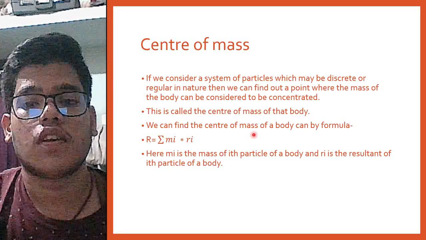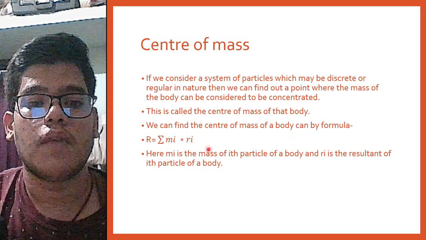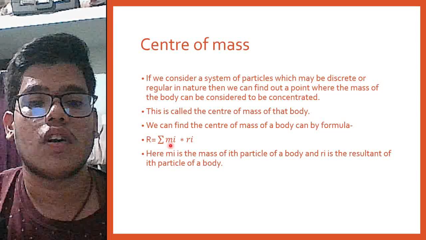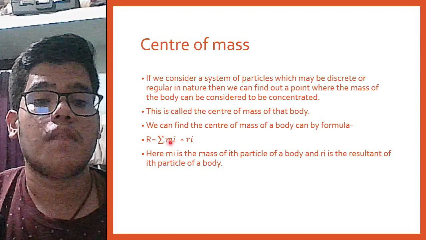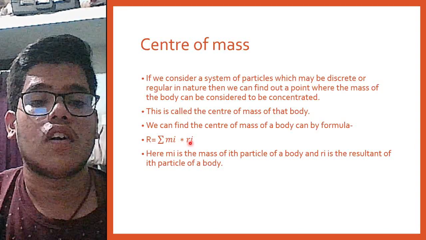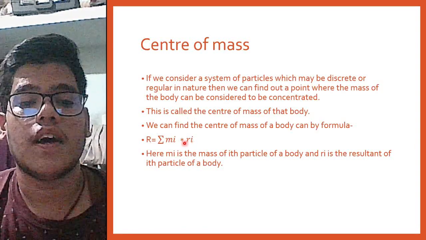We can find the center of mass of a body by a formula R is equal to summation of Mi into Ri. Here Mi is the mass of the ith particle and Ri is the position vector of the ith particle.